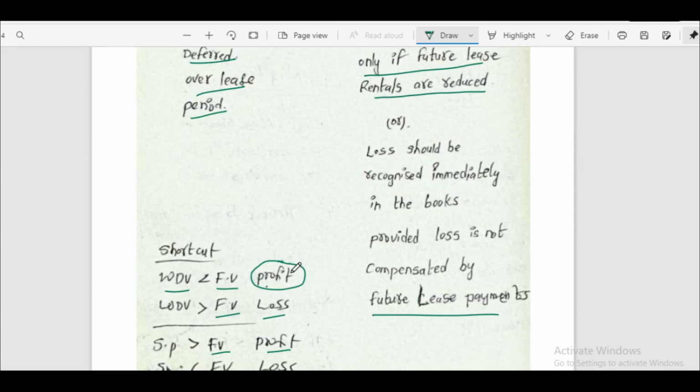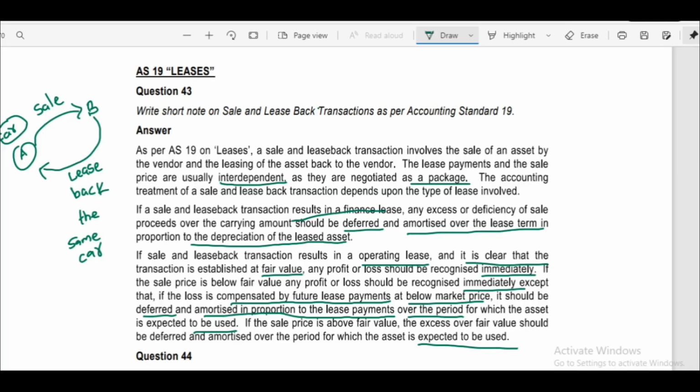If we see the shortcut, if WDV value is less than fair value, it is profit. If WDV value is greater than fair value, it is loss. If selling price is greater than fair value, it is profit. If selling price is less than fair value, it is loss. To answer any question, the shortcut is very important.